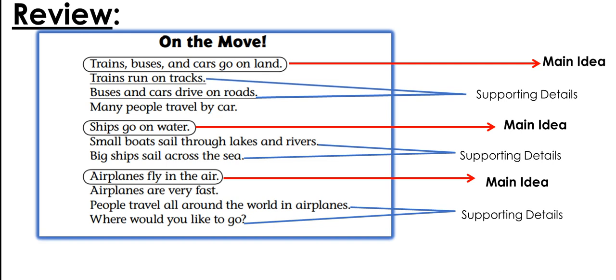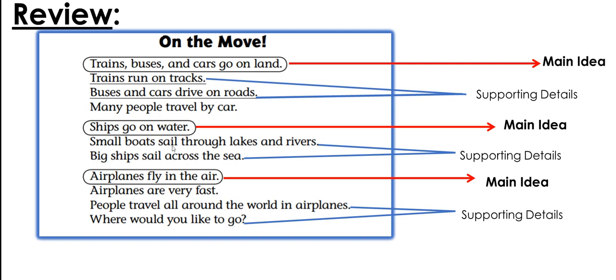The title is On the Move. Trains, buses, and cars go on land. Trains run on tracks. Buses and cars drive on roads. Many people travel by car. Ships go on water.